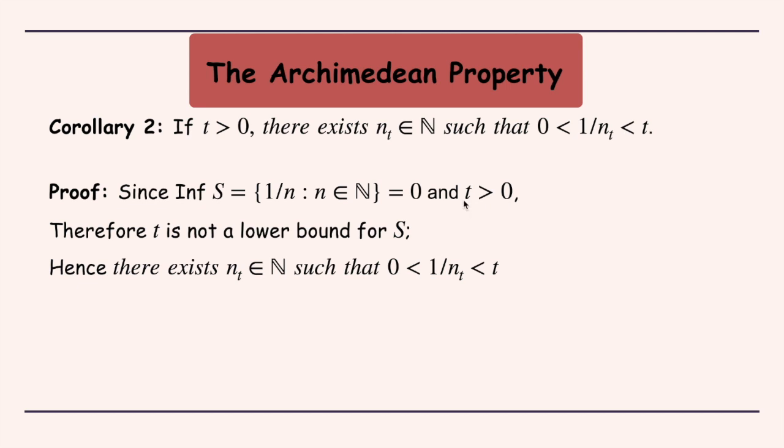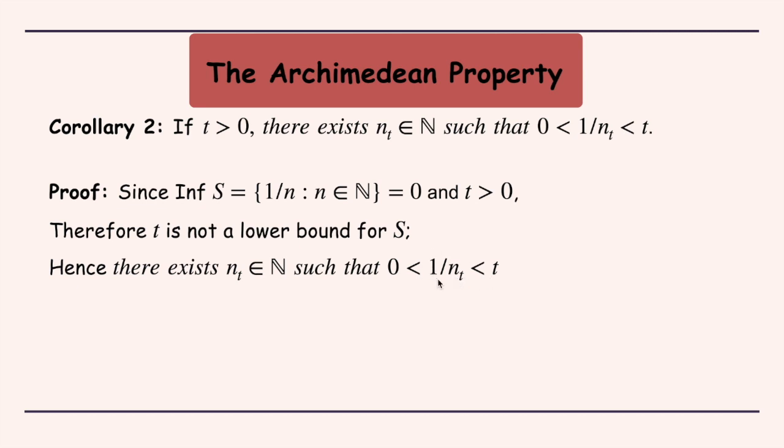So definitely t is not a lower bound for the set S, because by definition infimum is the greatest lower bound. So t being greater than that cannot be a lower bound for the set S. Hence we can always find a natural number nt such that 0 is less than 1 over nt, and that is further less than t.